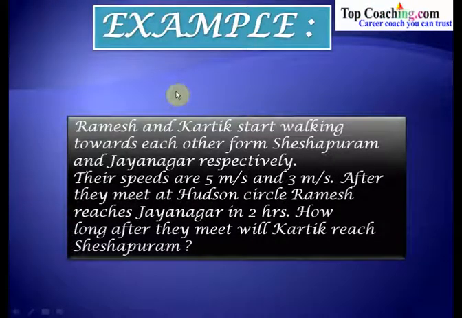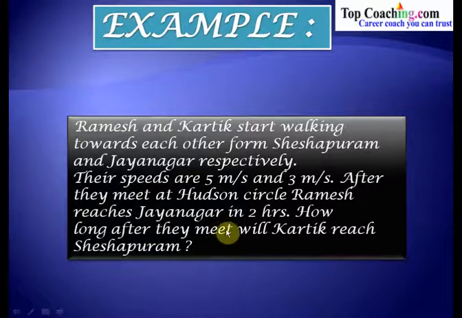So based on the above special case, let's solve an example. Ramesh and Karthik start walking towards each other from Shishapuram and Jayanagar respectively. The speeds are 5 meters per second and 3 meters per second. After they meet at Hudson Circle, Ramesh reaches Jayanagar in 2 hours. How long after the meet will Karthik reach Shishapuram?